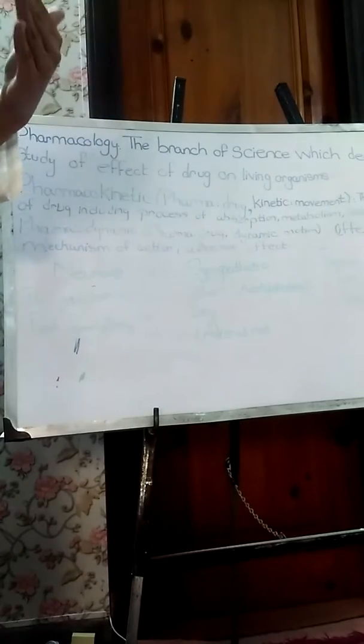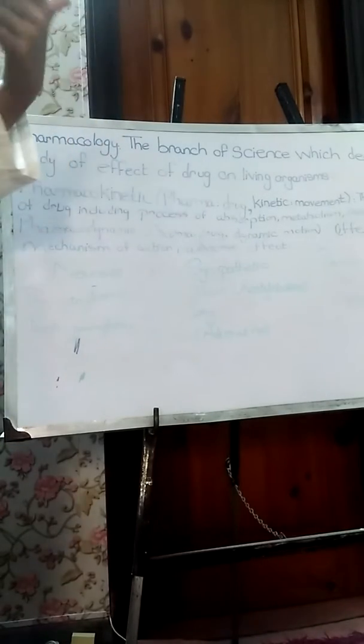What will be its effect there? Whether it will excite the brain or depress the brain. That is its effect. On the heart, whether it will increase the heart rate or decrease the heart rate. On the lungs, whether it will increase the respiration or decrease. So that effect of the drug on the body parts, on the living organs, on your major vital organs, is called pharmacodynamics.